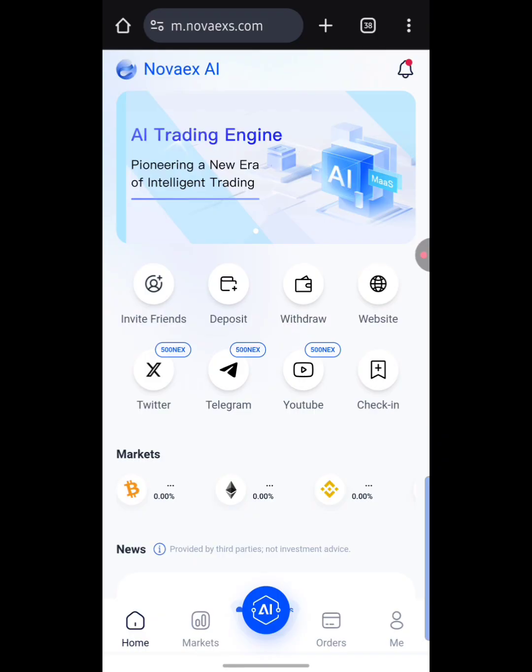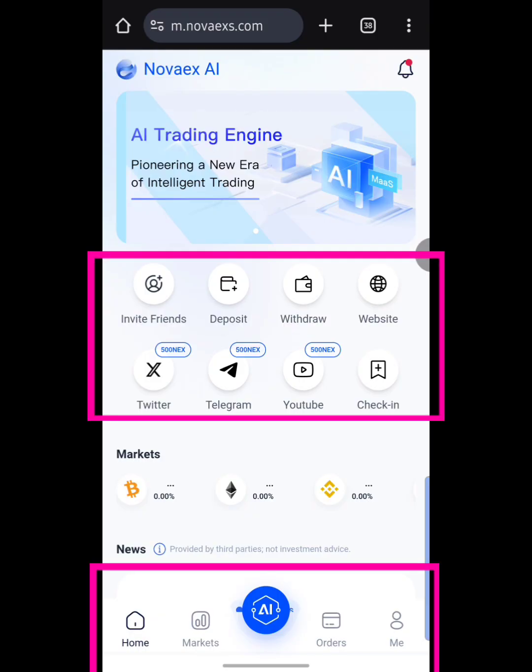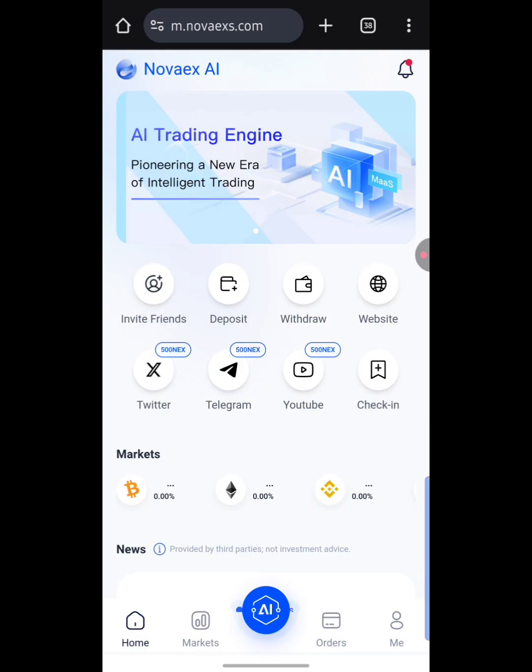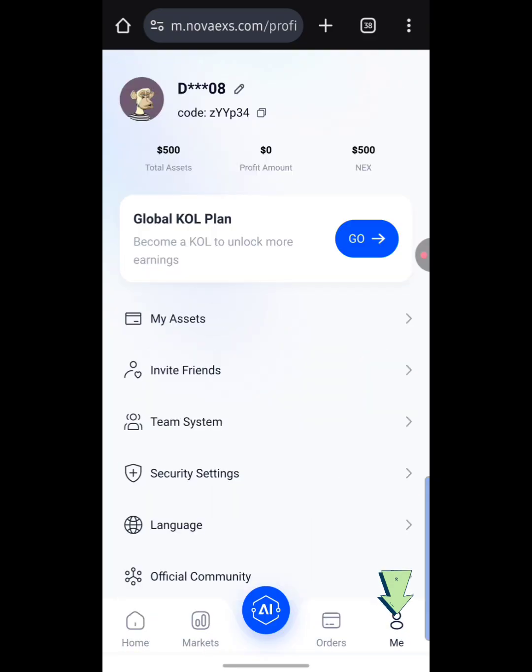As you can see right here, there are a series of menus. You have the home button right here, you have the market button right here, the AI button right here at the center. Also, you have the others and you have the me. Okay, so when you hit on the me right here, guys, you would see that I currently have $1,000 worth of NEX token on my total asset, guys.